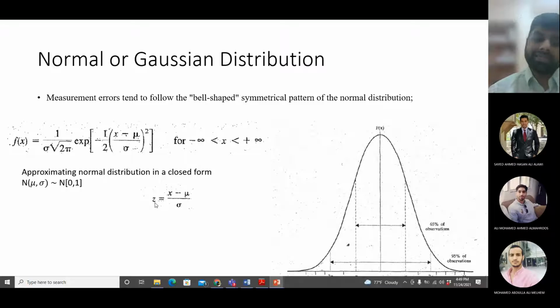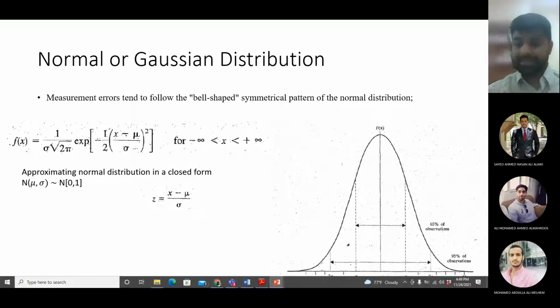Now what is z? Z is standard normal distribution. Any series of x values can be converted to their equivalent z values, and the frequency or probability for any x value can be taken from a z table. I will show the table in the next slide.